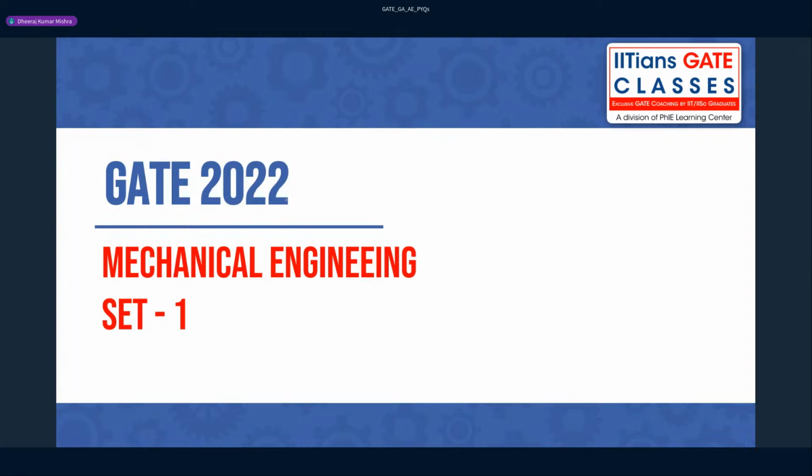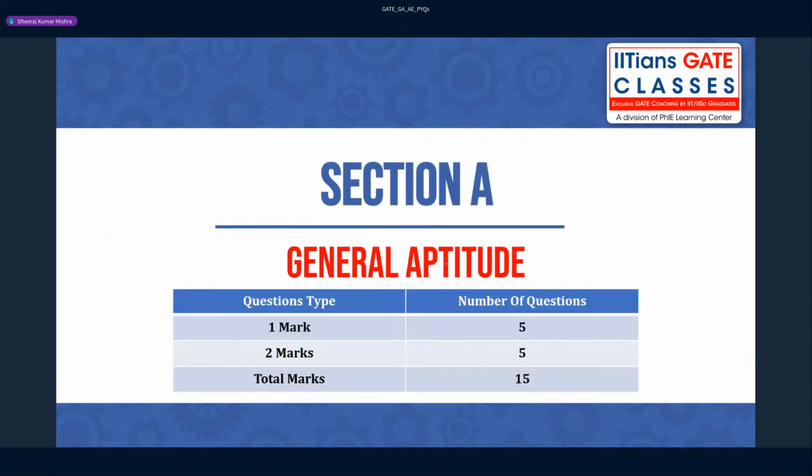So there will be set one and set two. In the Gate 2022, there were two sets. We are going to discuss 20 or more questions today, so please join the session. This session is going to be live and I'm going to start with set one. Ten questions we will solve, with a combination of English, general aptitude and quants, all sections. The first section has 10 questions, so let us start.